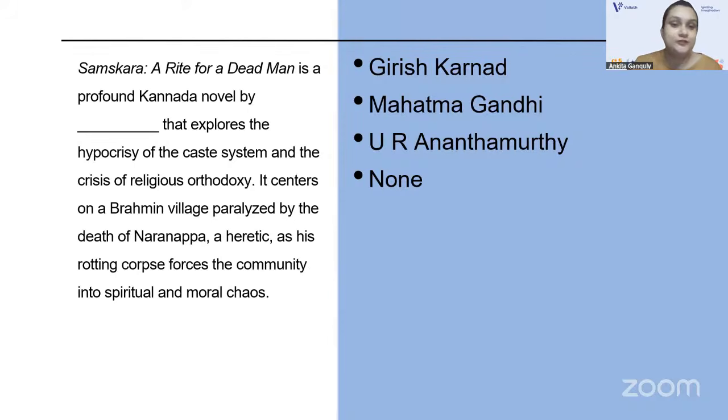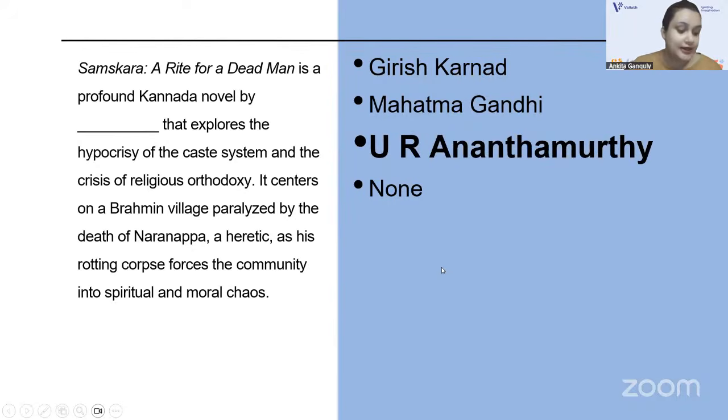It is by U.R. Anantamurthy. And now tell me, who translated this novel into English? It was A.K. Ramanujan, the famous Indian poet, right?